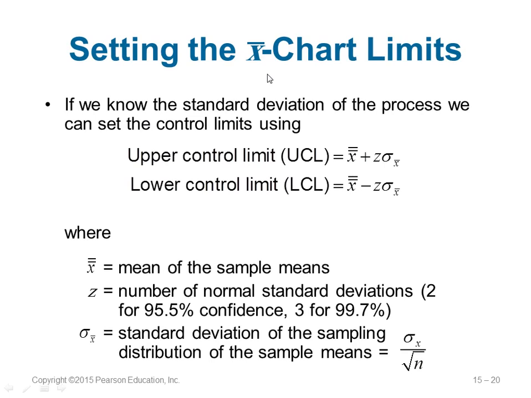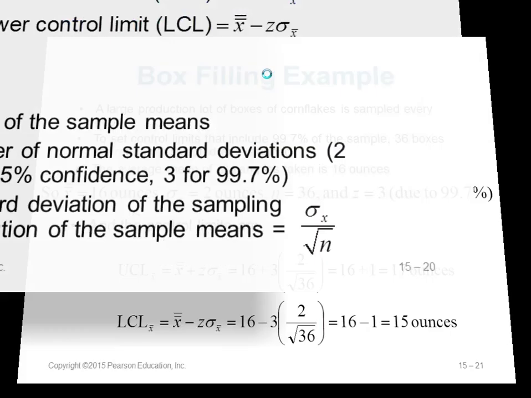So if you are given an x bar chart, you can calculate the upper limit and the lower limit. Upper limit is x double dash, which is the mean of the sample means, plus z, which is the standard normal value. If it is 99.7% confidence, z equals 3. If it is 95.5% confidence, z equals 2. And sigma x dash is the standard deviation of the sampling distribution, which is the population sigma x divided by square root of n, where n is the sample size. So x double dash plus z sigma x dash is the upper control limit. Lower control limit is x double dash minus z sigma x dash.